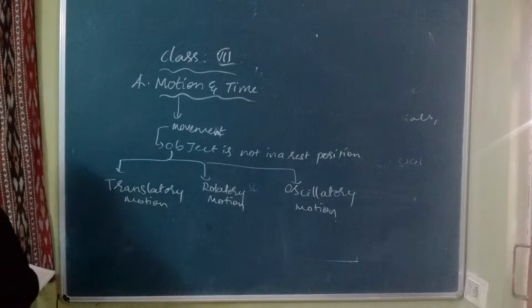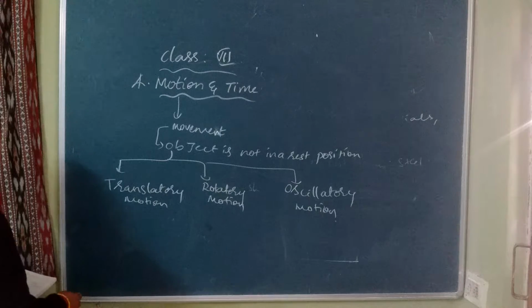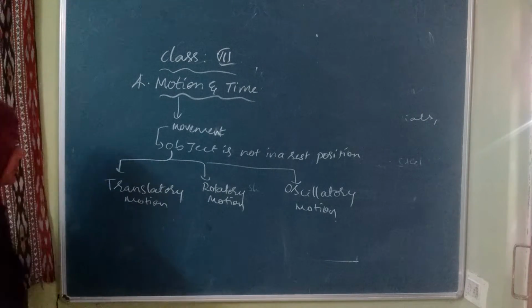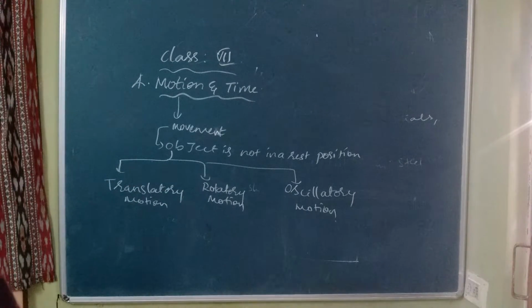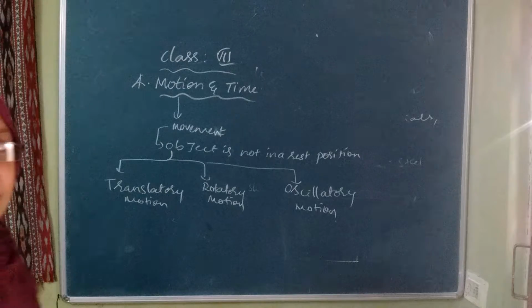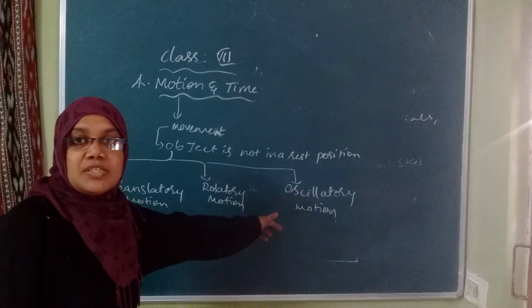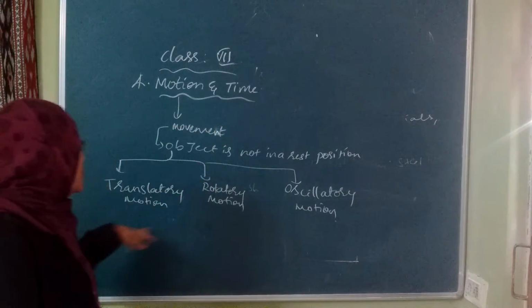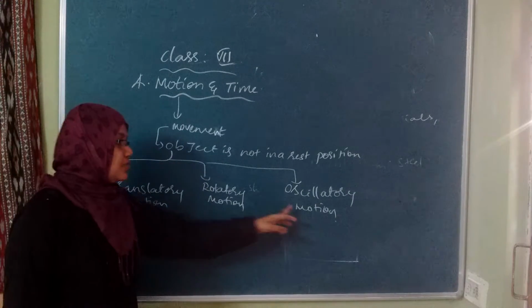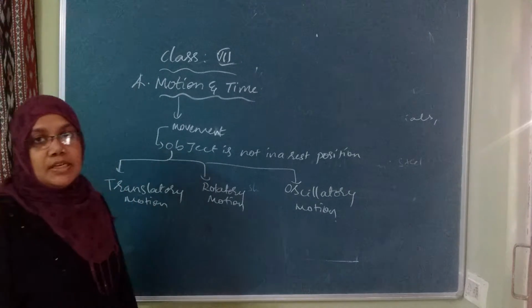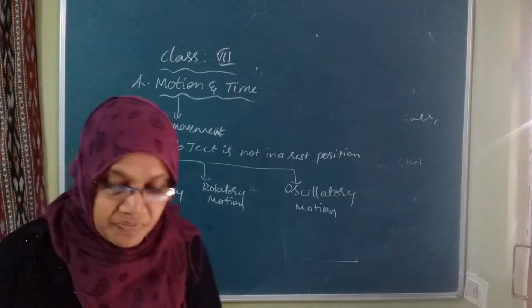Translatory motion means going, running. Note down all of this. We divide the three types of motion based upon the motion property: translatory, rotatory and oscillatory.